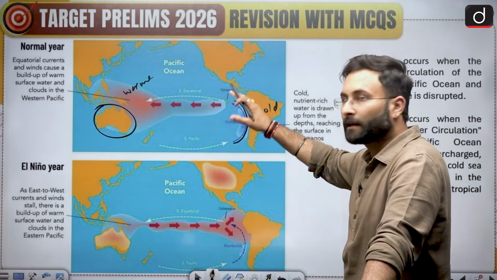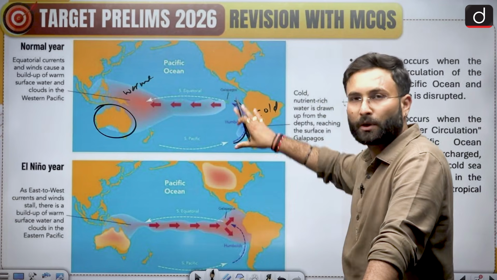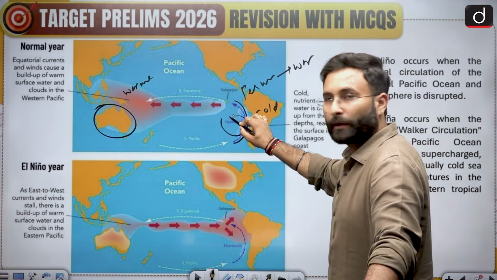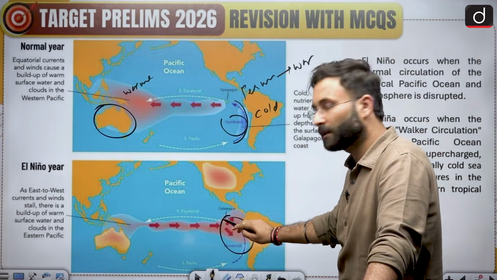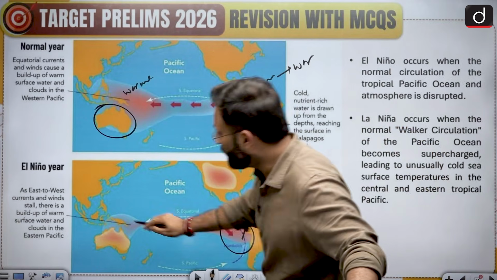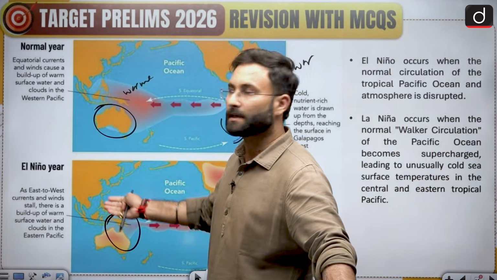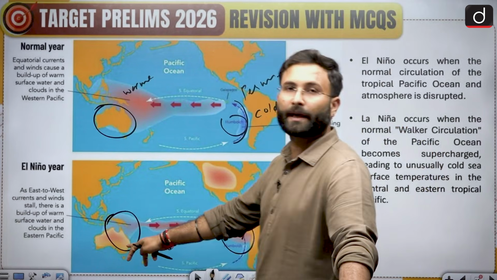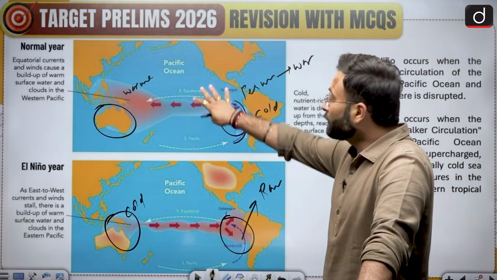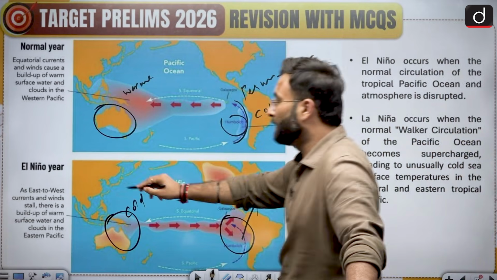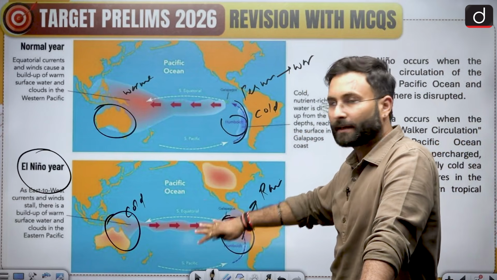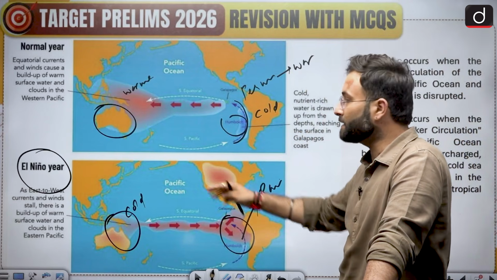But if that reverses, and this particular Peruvian region, which is cold right now, becomes warm, then this area will be facing rains, and the regions of Australia, or the Western Pacific, will be dry, and that side will start to become a little cold. Considering that, we are saying that a total reversal is happening over here, that is an El Nino year. From the normal year, it is deflecting and getting totally reversed, that is an El Nino year.